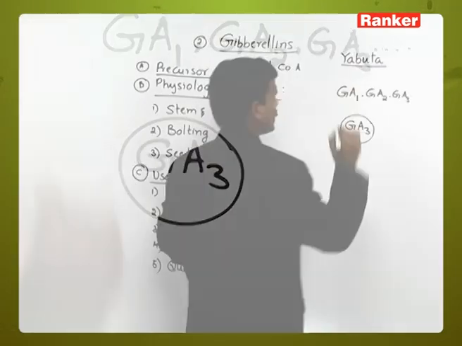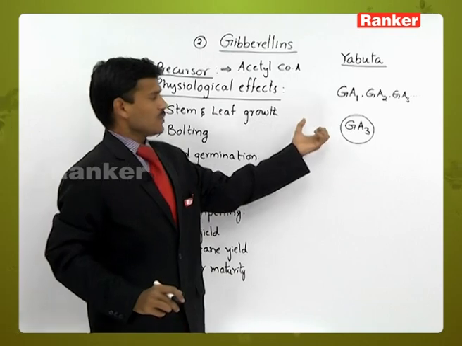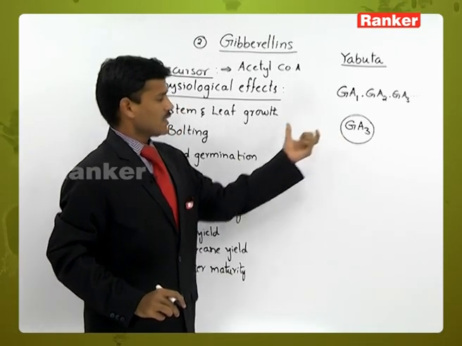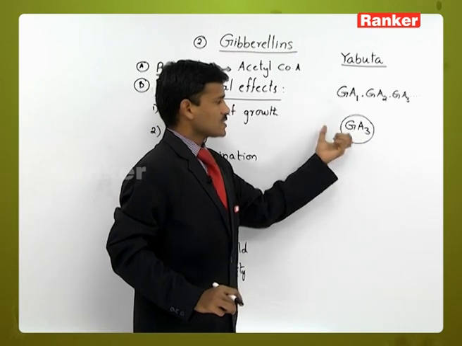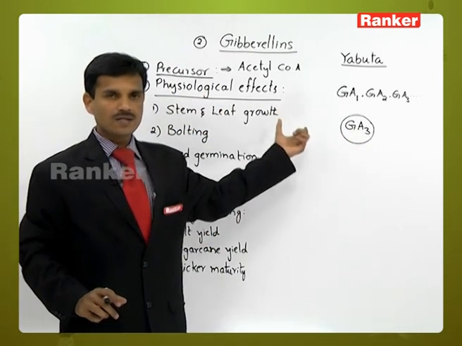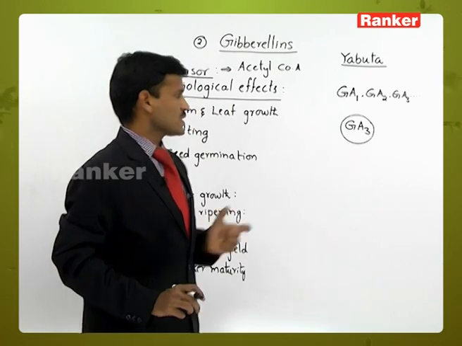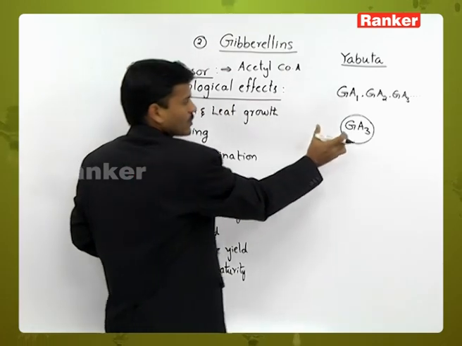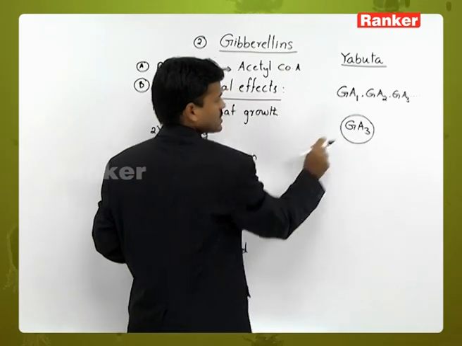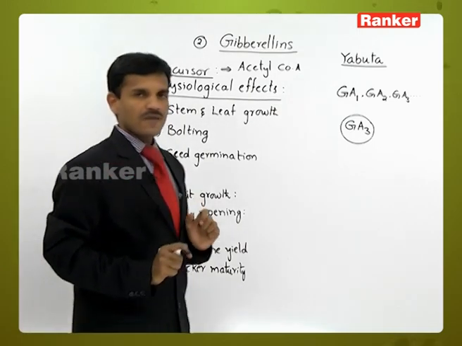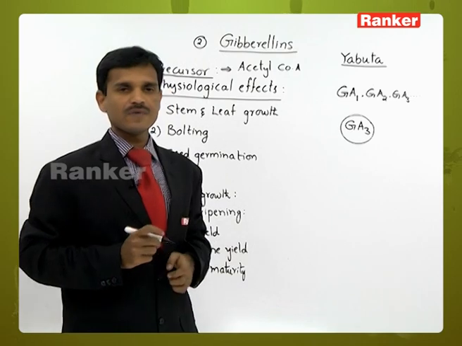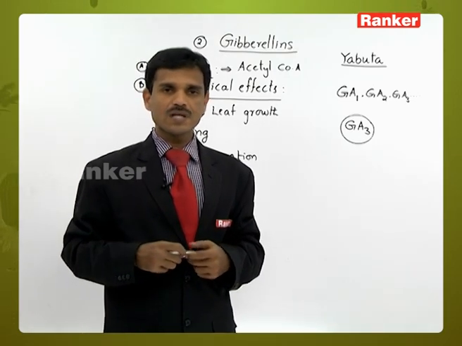On GA3 the most extensive studies were carried out. GA3 is the first identified gibberellic acid, and most scientists studied this gibberellic acid 3. Next, the physiological effects of gibberellins. The physiological effects are the functions of gibberellins.